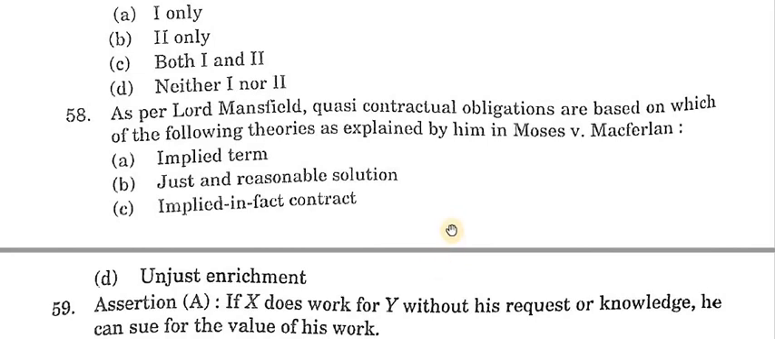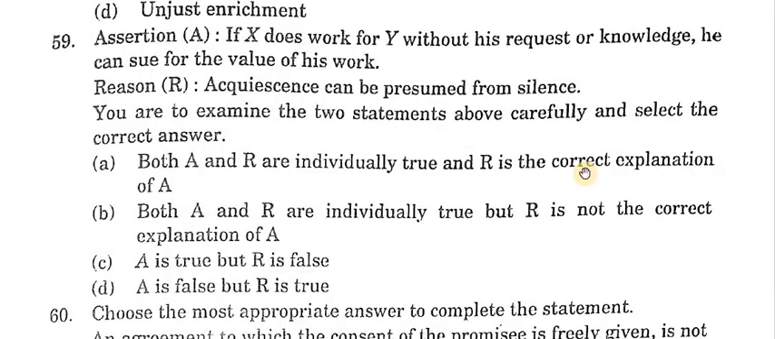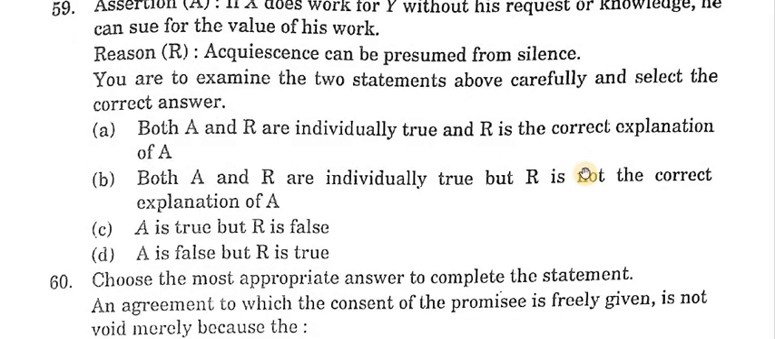Next question is 59. Assertion: A certain year, if X does work for Y without his request but with his knowledge, he can sue for the value of his work. Reason: acquiescence can be presumed from silence. Examine the two statements above carefully and select the correct answer. Answer is D. A is false but R is true.